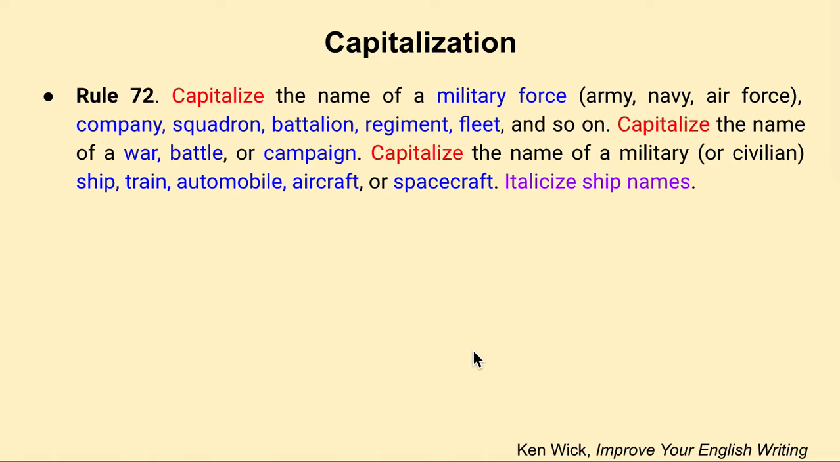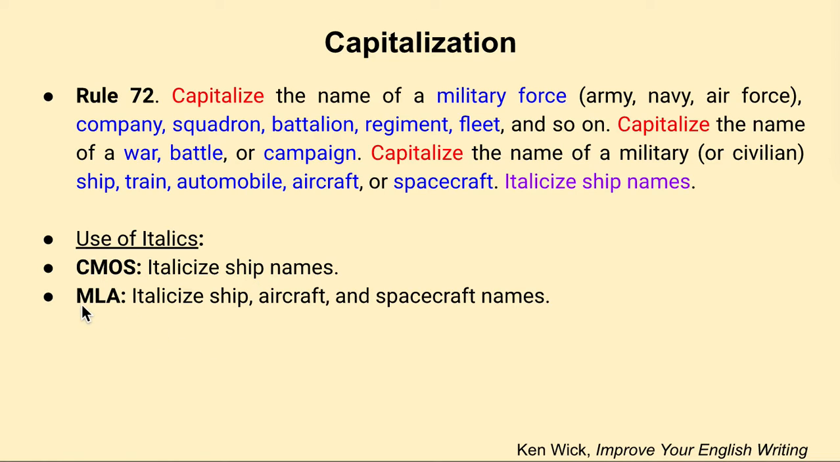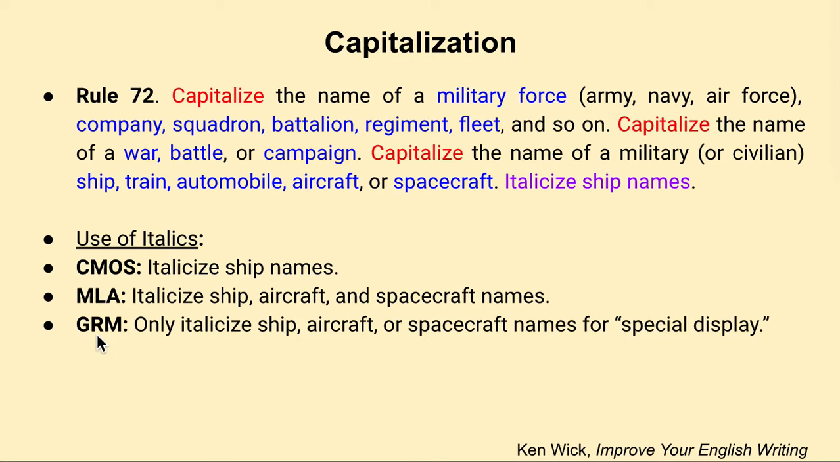So a little more information on the use of italics with this last sentence. The Chicago Manual of Style only italicizes ship names. The MLA italicizes ship, aircraft, and spacecraft names, which is basically the old rule, but italicizes more. The Gregg Reference Manual only italicizes ship, aircraft, or spacecraft names for special display.